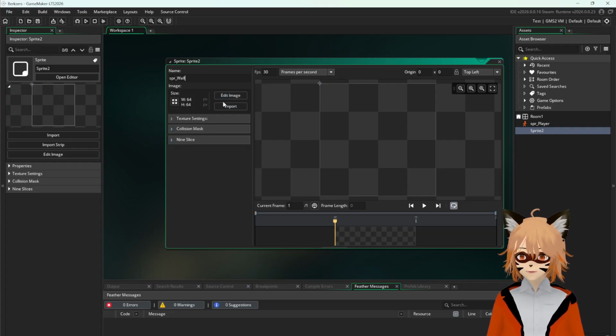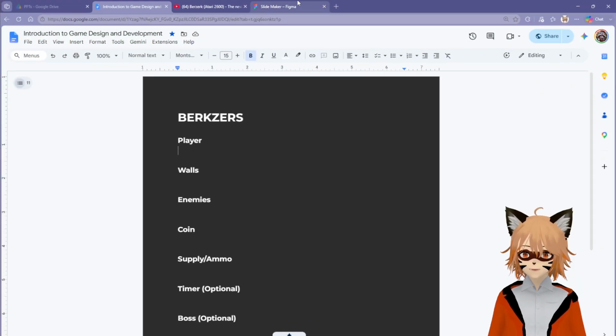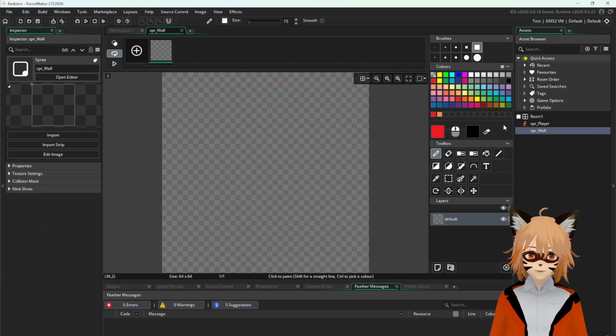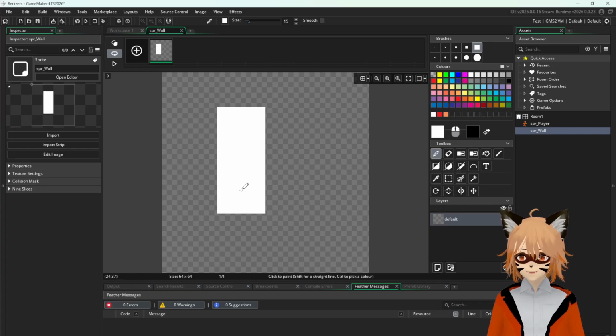So we're gonna edit the image. Just press edit image, and we're going to create the wall here. All right, so for the wall, let's make it a little bit visible, a little bit tangible. I'm gonna make it something not too red. How about, so the original game, if I'm not mistaken, has blue walls. So that's not a problem. It's one of those design things back in the day. How about we do something like white? All right, let's do something as simple as white.